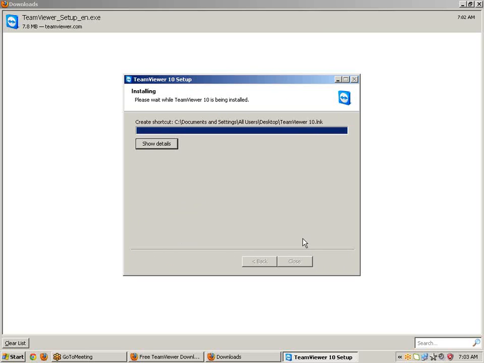And using this TeamViewer, you can talk with your friends, you can send files, and you can access your friends' desktops and laptops. It is very useful software nowadays.